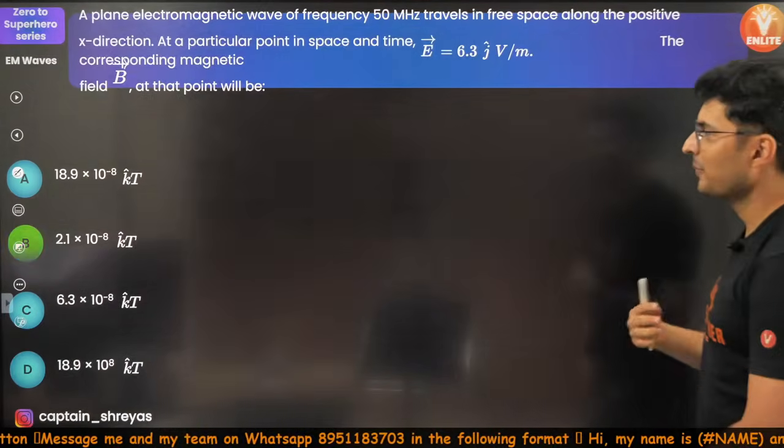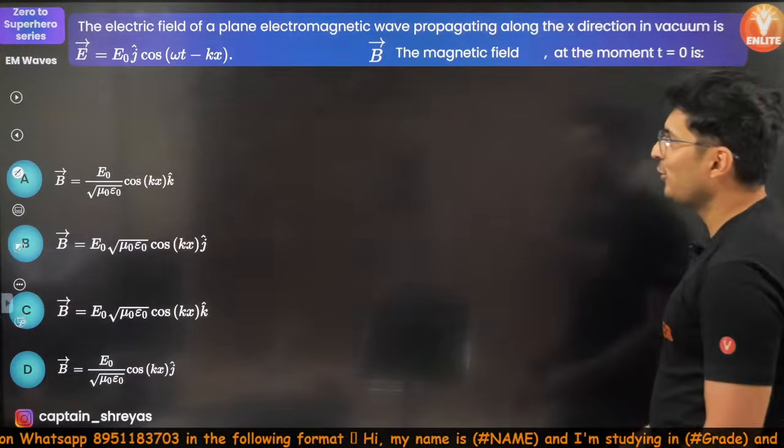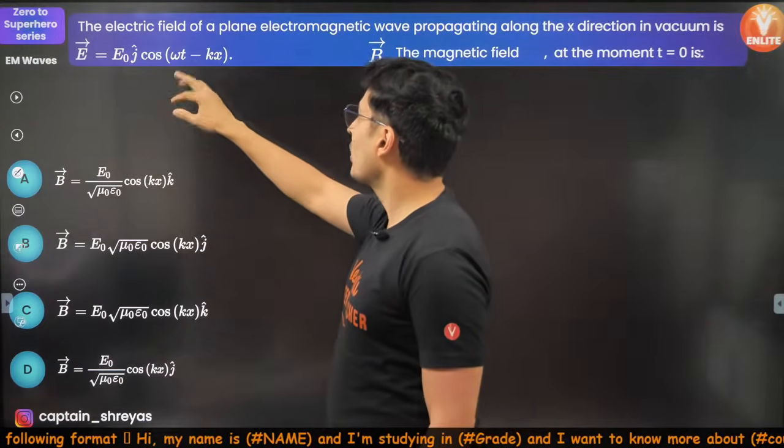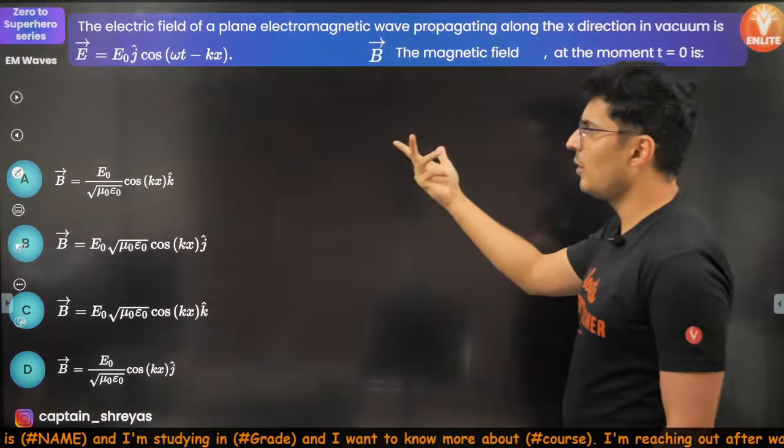So you should know this formula. And here comes the next question. It looks scary, but it is not. The electric field of a wave which is moving in the x direction is given by E naught J cos of omega t minus kx. The magnetic field at the moment t equal to 0 is how much?